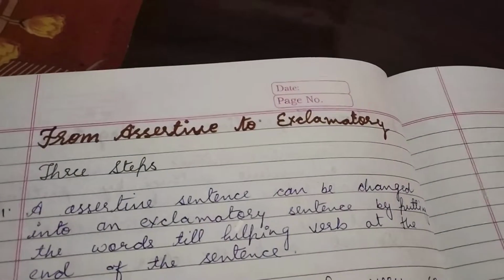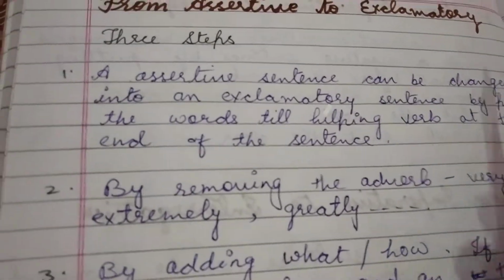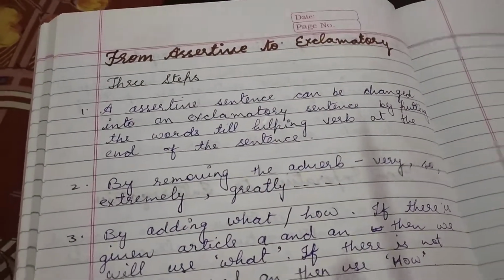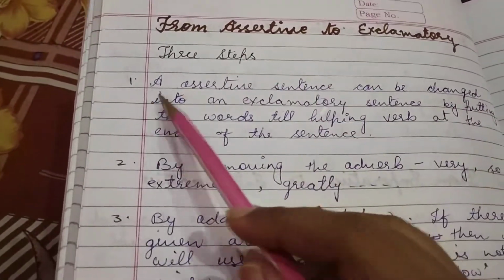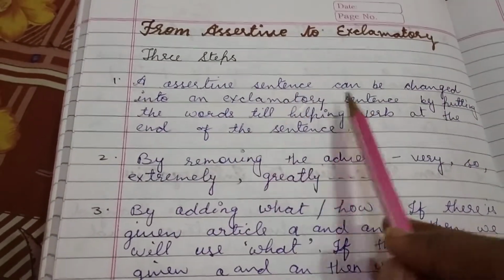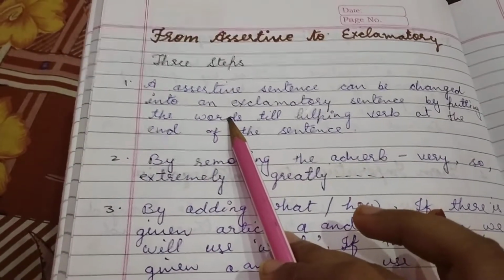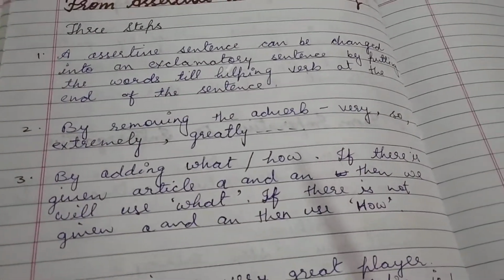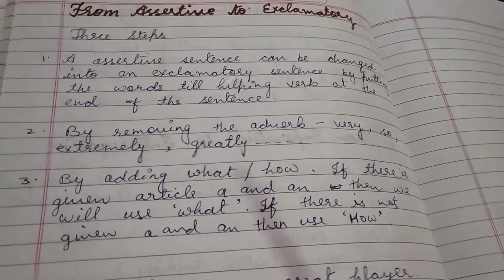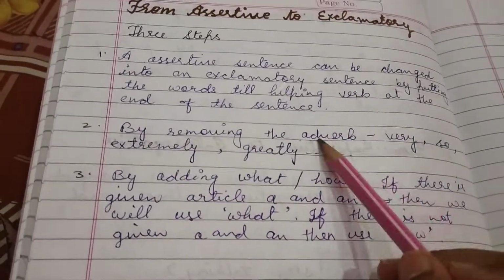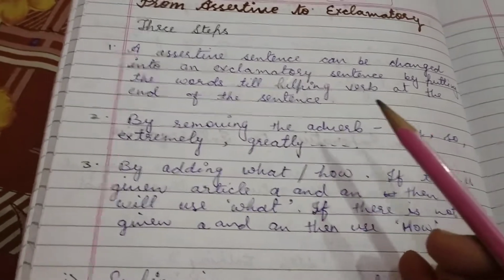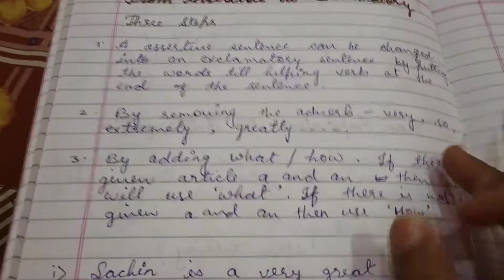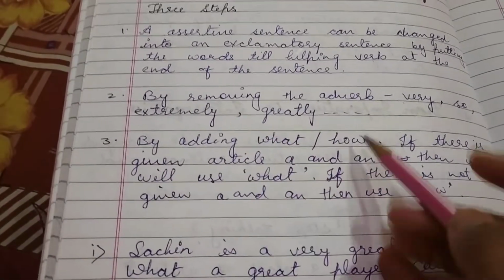Next, students, from assertive to exclamatory sentence. This type of sentence we change in three ways, by following three steps. First, an assertive sentence can be changed into an exclamatory sentence by putting the subject and the helping verb at the end of the sentence. Second, by removing adverbs like very, so, extremely, greatly. It means, class, if there are this type of words in the sentence, then we will remove them. And the third one, by adding what and how.